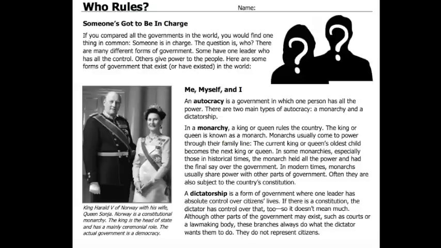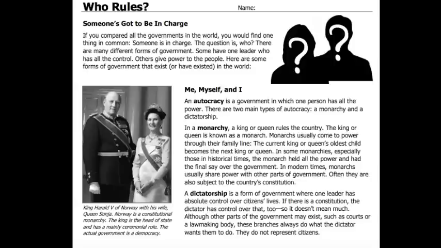So originally kings and queens had all the power, but now in a more modern monarchy, they're just a part of the government, almost like the president, so they don't have all the power anymore. A dictatorship is a form of government where one leader has absolute control over the citizens' lives. Underline or highlight that sentence. A dictator is a form of government where one leader, so one person, has complete control over the people's lives. If there is a constitution, the dictator has control over that too. So it doesn't mean much.